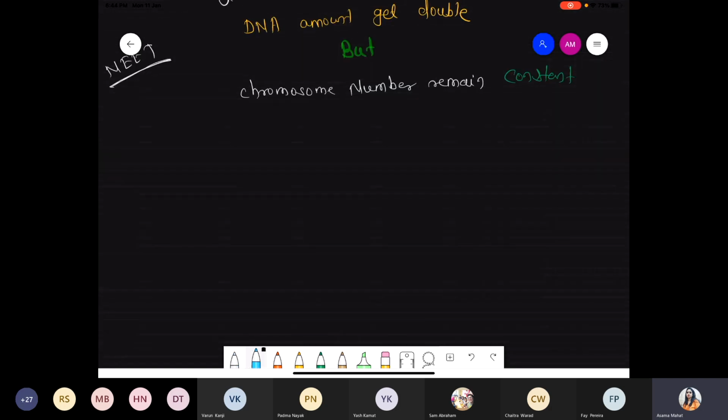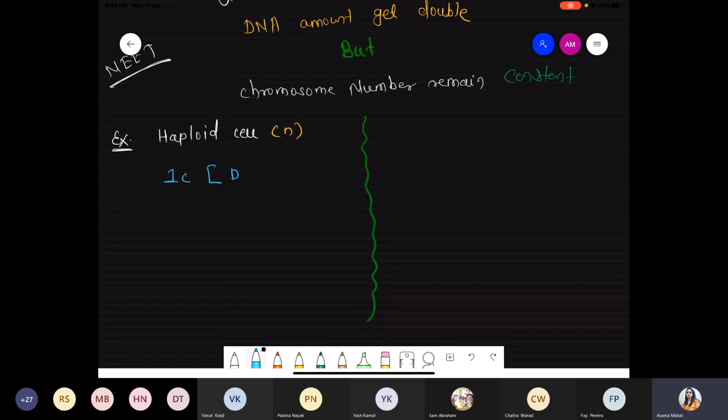So now one condition we are talking about, first of all, we are taking one example for the haploid cell. The cell is haploid, and you know very well, haploid cell is represented by small n. Inside the haploid cell, there is a presence of 1C DNA content.